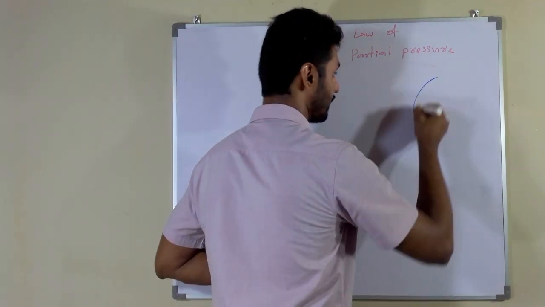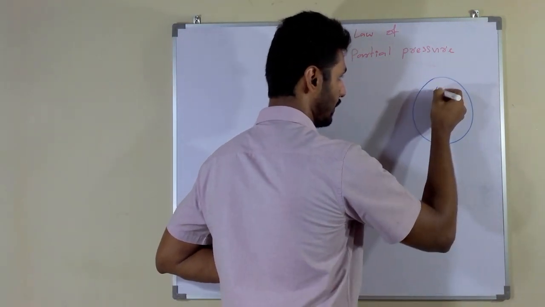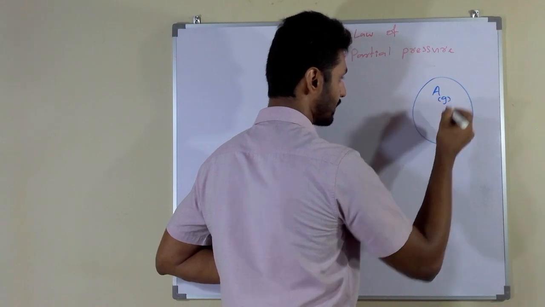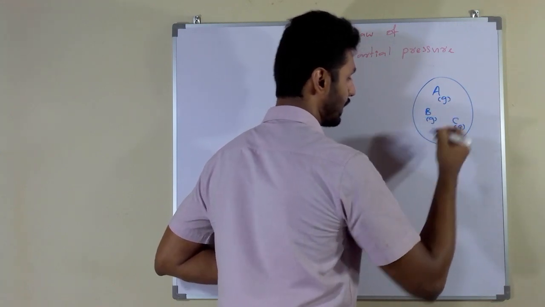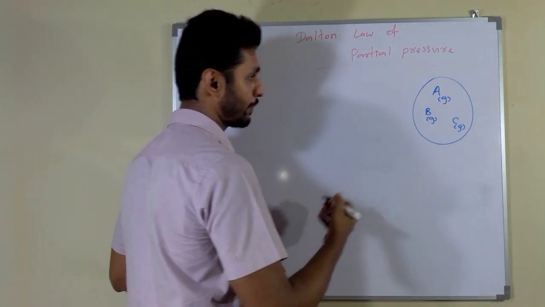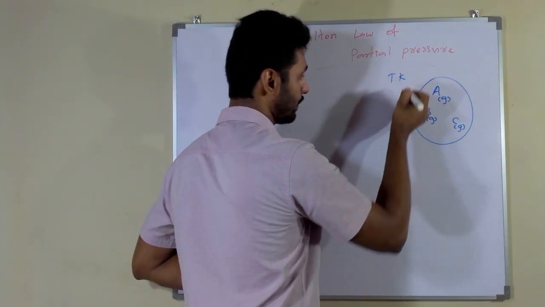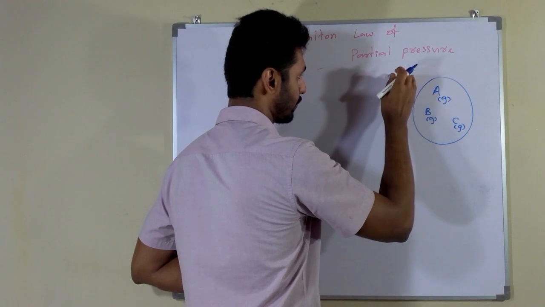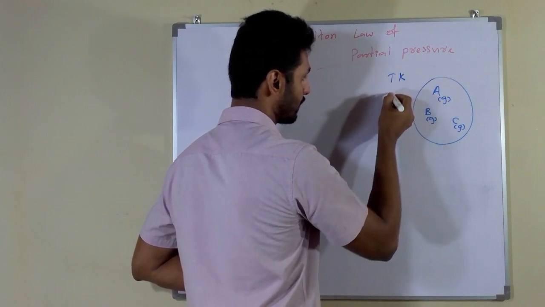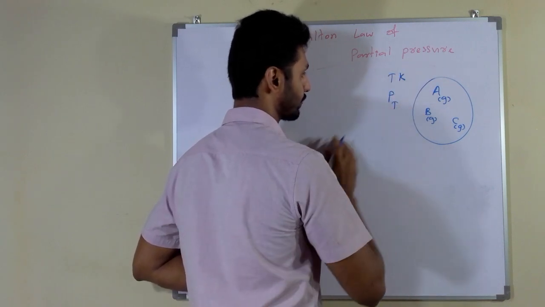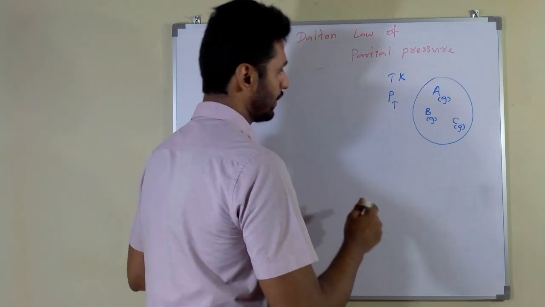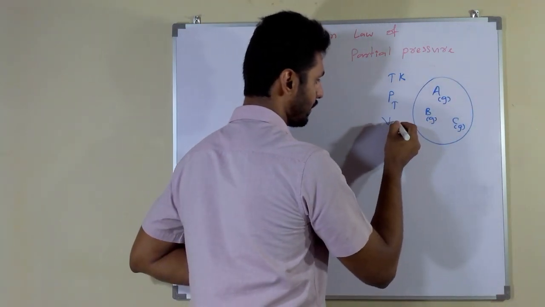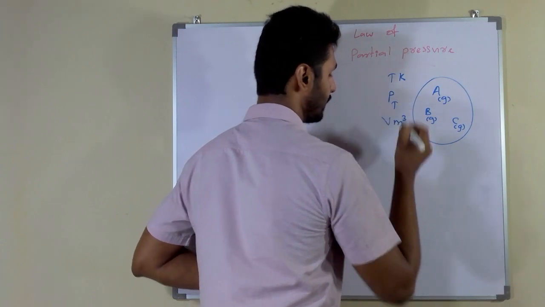Think there is a mixture of gases called A gas, B gas and C gas, and its temperature is T Kelvin. Think the total pressure is P total, and its volume is V cubic meter.